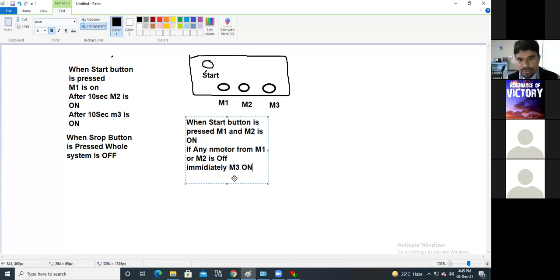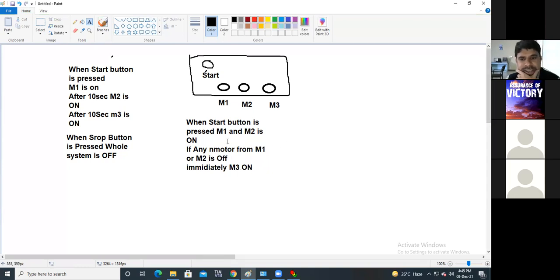Okay, do up to this. When the start button is pressed, M1 and M2 are on.